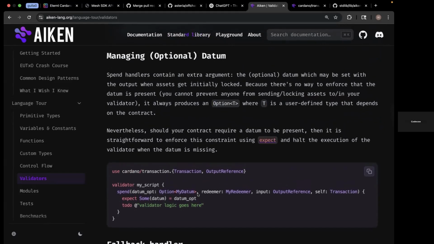You can't say a datum has to be there because the only way a datum gets there is from the transaction. When you craft a transaction and you send a UTXO somewhere, that's when you would put datum on it. And so this validator can accept UTXOs that look like anything because it can't enforce it. So the reason that datum is optional is because it may be there or it may not be there, and there is no way to enforce it, which is pretty cool because we just came full circle.